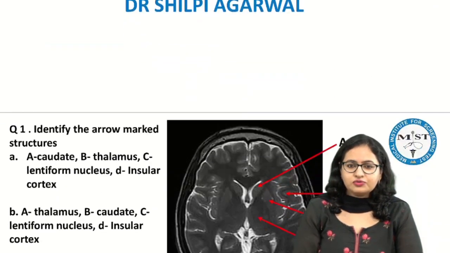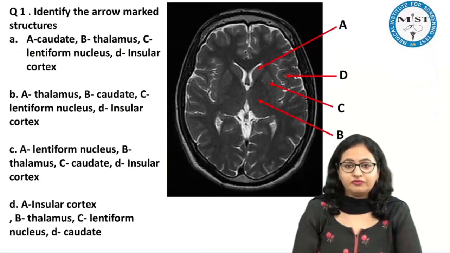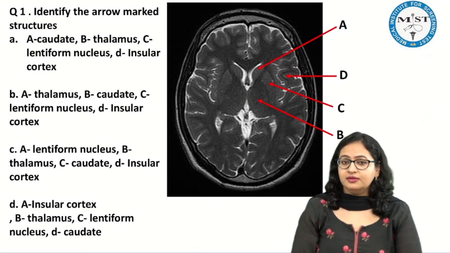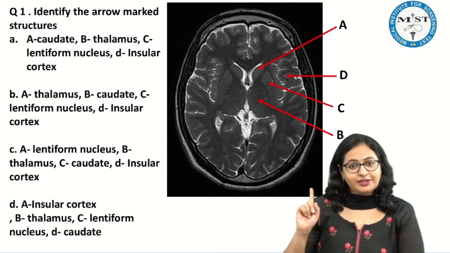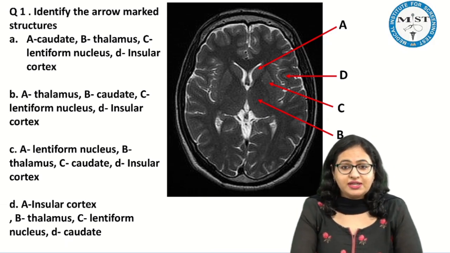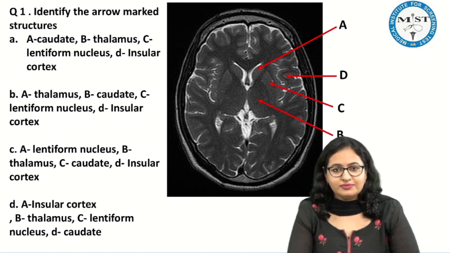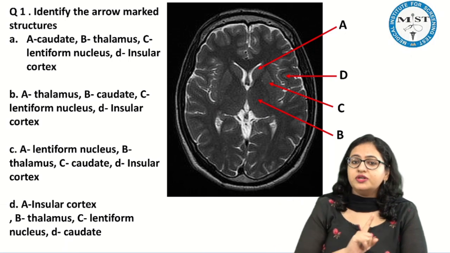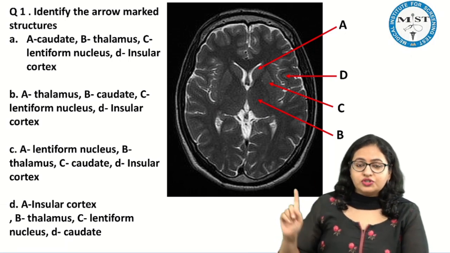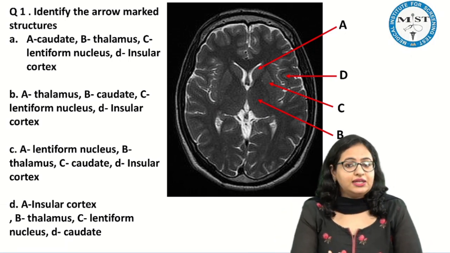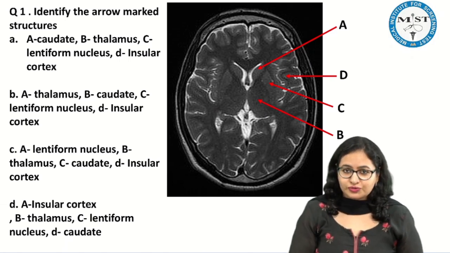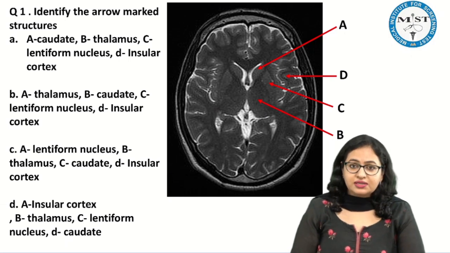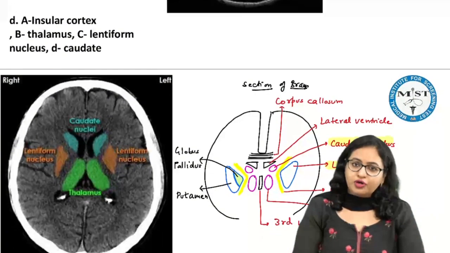Let us start with this question, which we have discussed a lot of times again and again. It was asked in the previous paper also, and now it is repeated. As I always said, there should be zero error in a repeated question. It should never go wrong. In the previous paper, the lentiform nucleus was asked, and now they have asked all the other components also. Let us see the various components first, and then we will come back to this question.